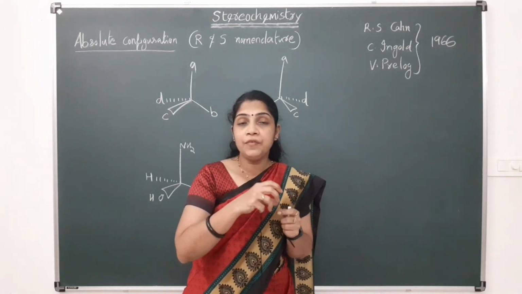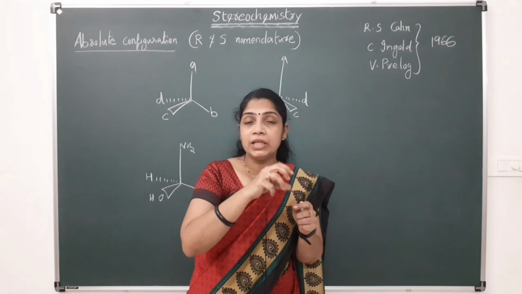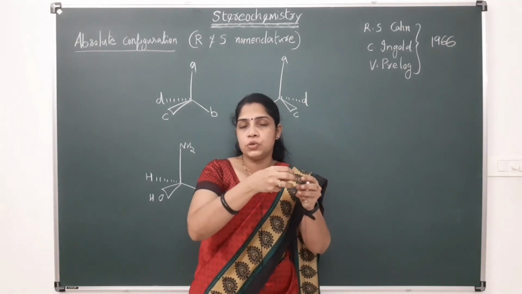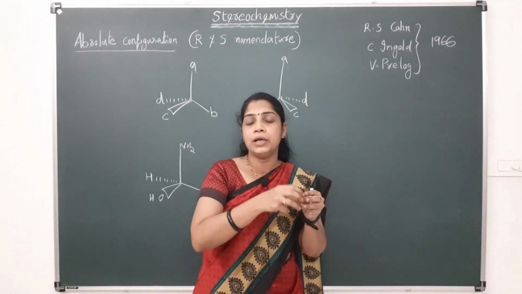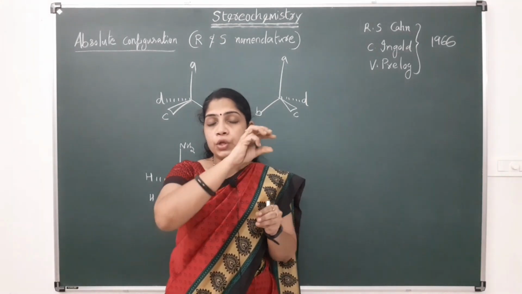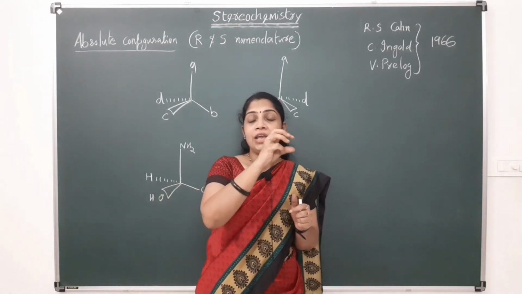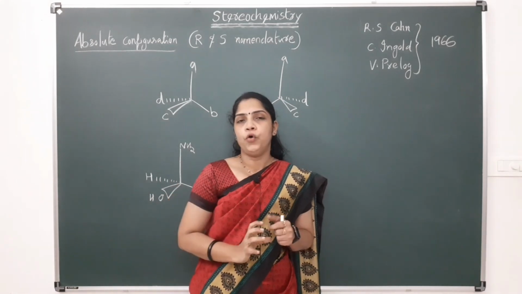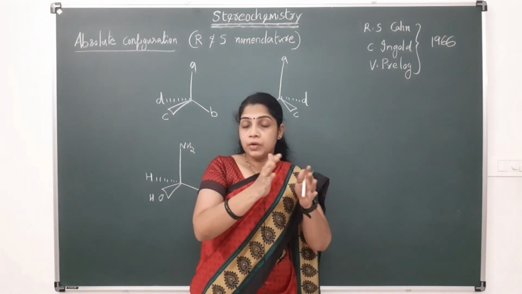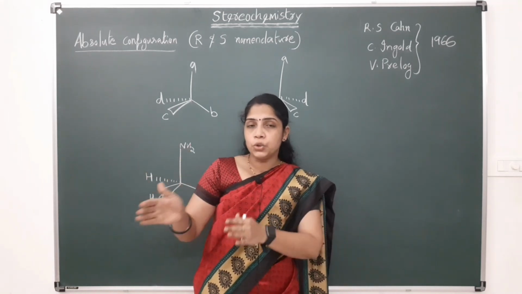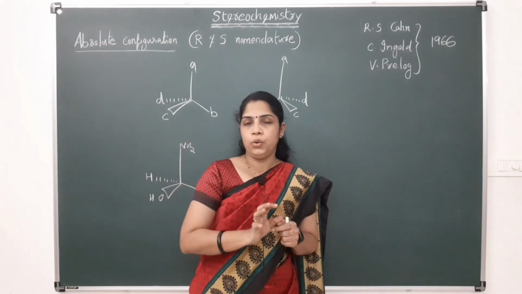For example, in the case of a chiral carbon, 4 different groups are attached to the chiral carbon. To these 4 different groups, we give the first priority, second priority, third priority and fourth priority, by following certain rules.